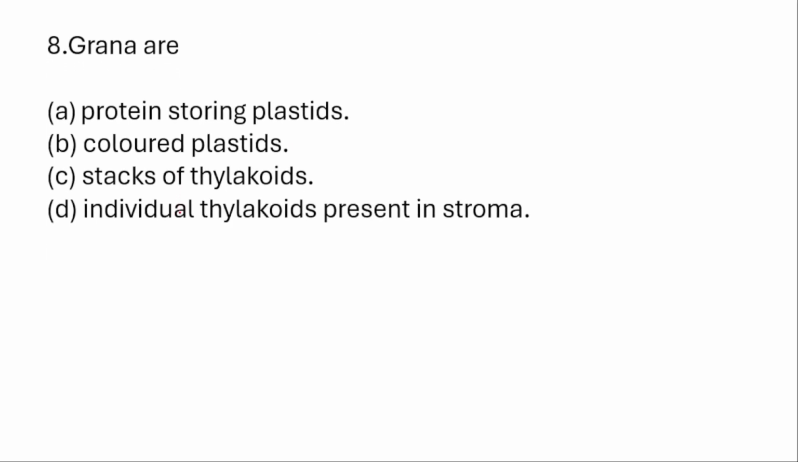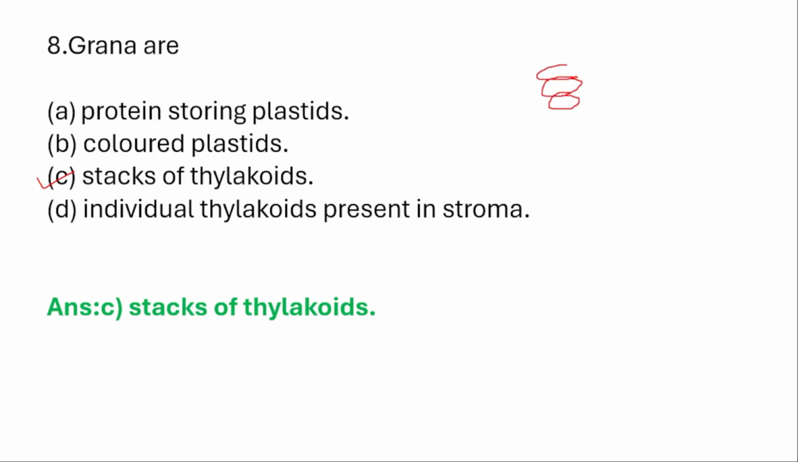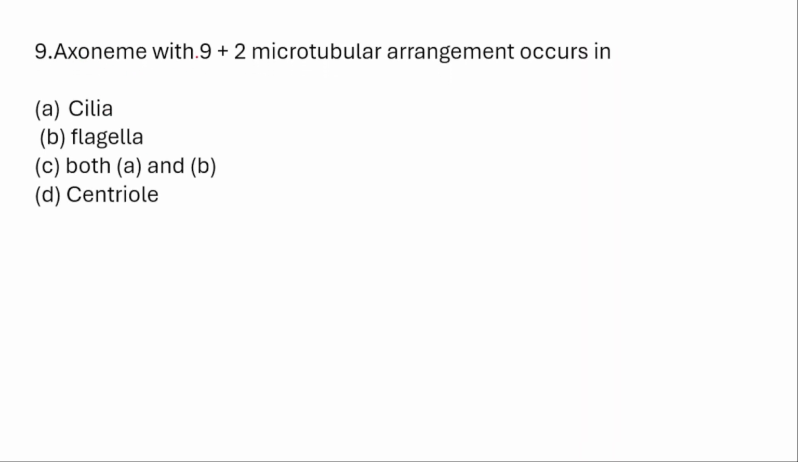Grana are stacks of what? Thylakoid. One thylakoid, two thylakoids, three thylakoids, four thylakoids. A stack of thylakoids is said to be what? Grana. Each one is said to be what? Granum. Okay. Next. Axon with 9+2 microtubular arrangement occurs in cilia as well as flagella both. So the answer will be both A and B.